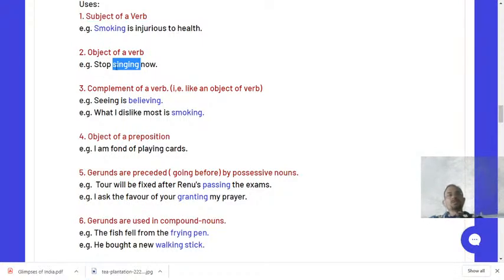Therefore singing is called a gerund. Why? Because singing is used after the verb, and anything that goes after the verb is called the object of the verb. So that is why singing is the example of gerund.